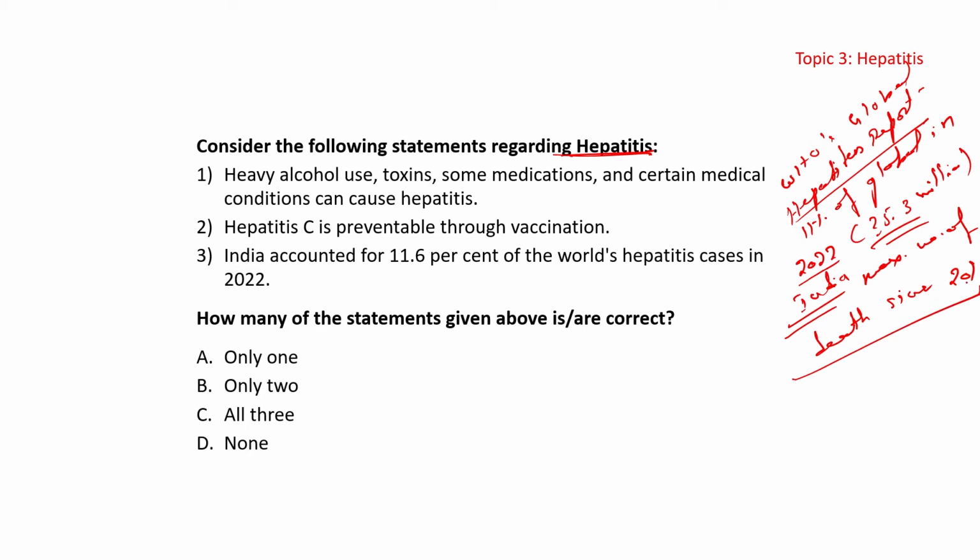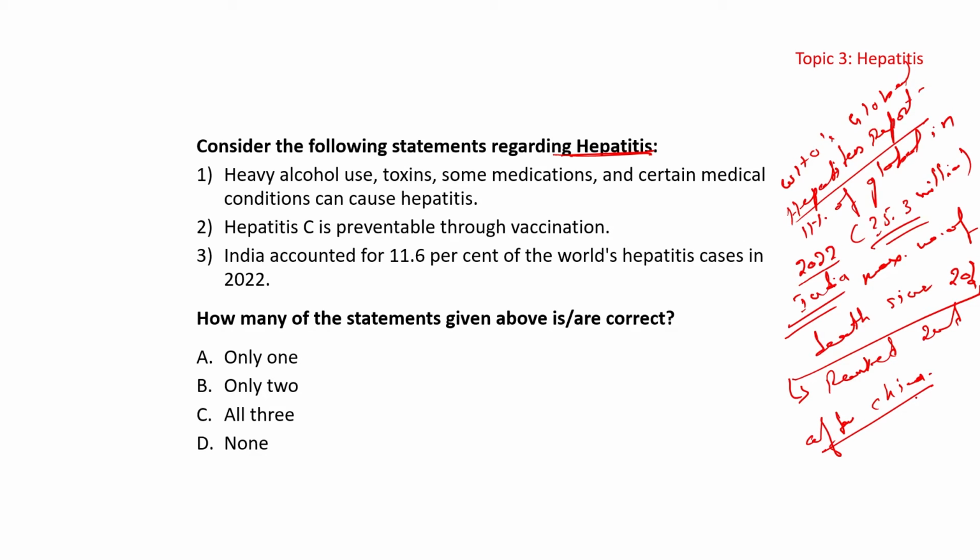So these are the basic information on why it was in the news, which made hepatitis an important part of that. The WHO has also observed a few more things: 11.6% of the cases in 2022 itself, and India is ranked second after China. These two countries contribute approximately 83.8 million cases in 2022. Okay, so let's see the statements here.